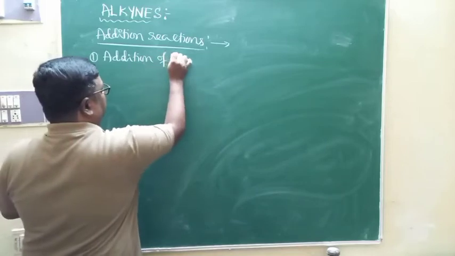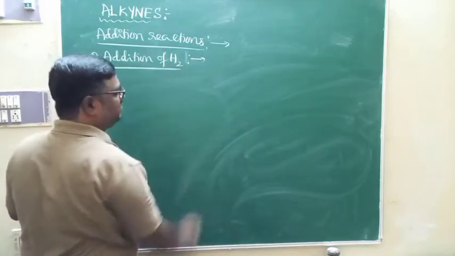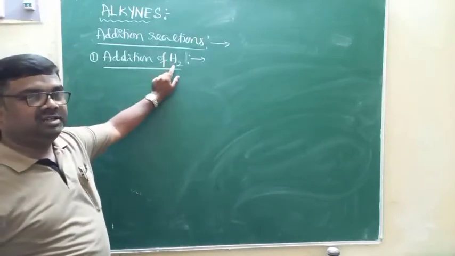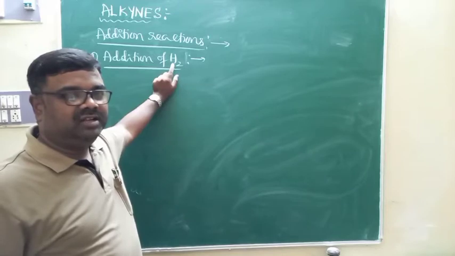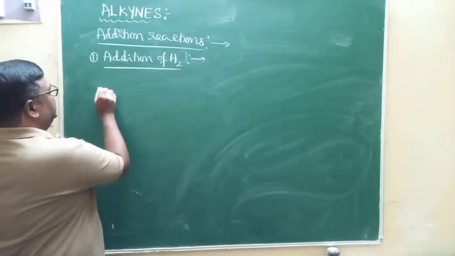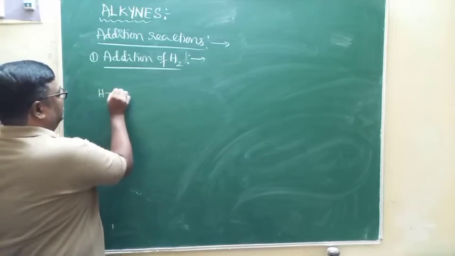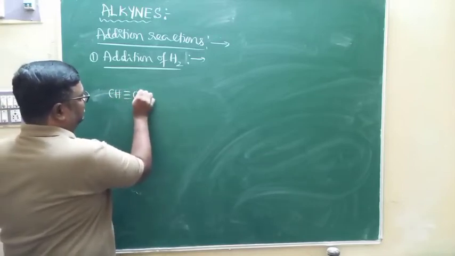This is what we call hydrogen. Hydrogen is a symmetrical reagent. Hydrogen is a symmetrical reagent. No question of Markovnikov's rule. The question of Markovnikov's rule arises only during addition of an unsymmetrical reagent. Now look, if I say this is one of the alkynes, that is CH triple bond CH.